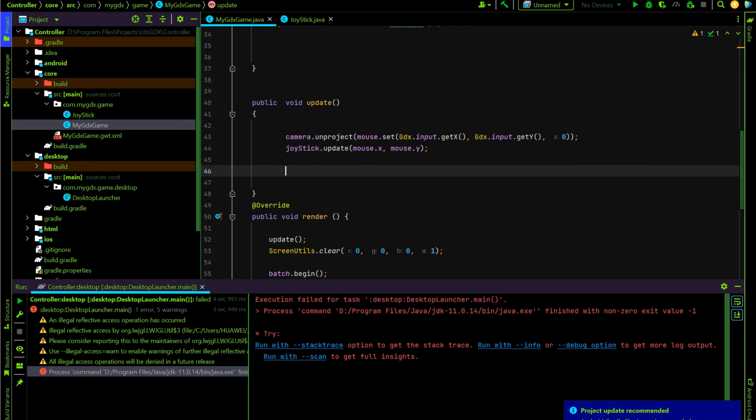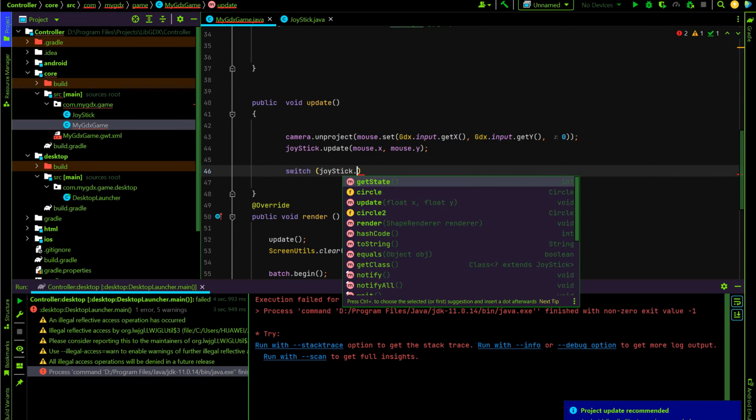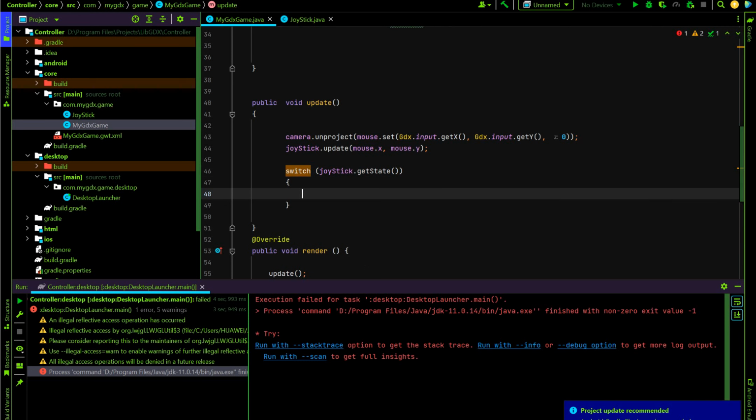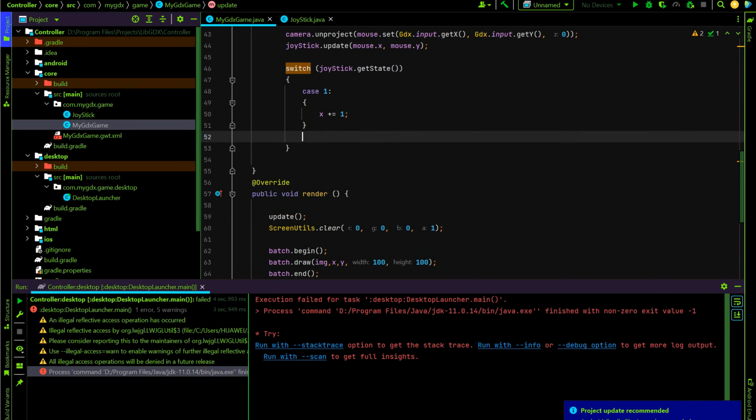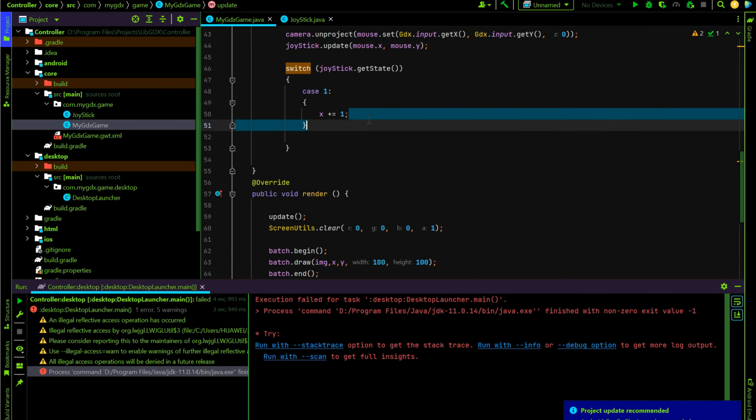In my Gdx, switch joystick getState, case 1, then plot X plus 1. That's enough. Also, don't forget break.